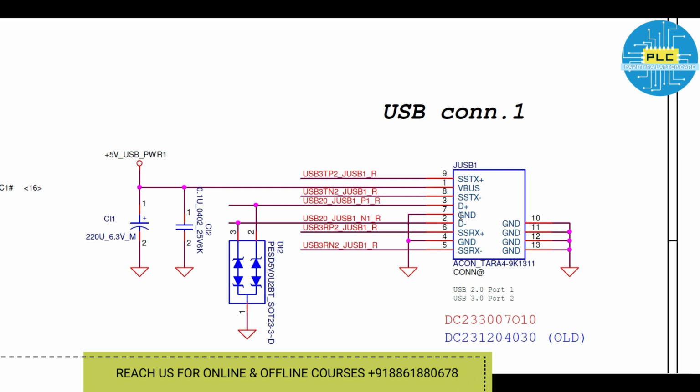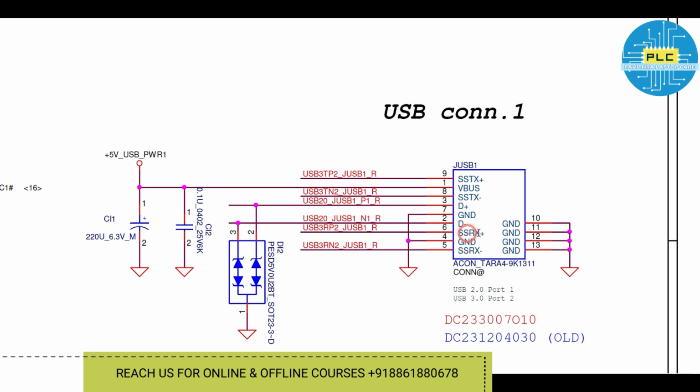Next, the communication will start, the communication between the PCH and this USB, Universal Serial Bus. Through that bus, the communication will start. The data in USB will be accessed through this D plus and D minus to the USB. Not only D plus and D minus, here some more pins are given.